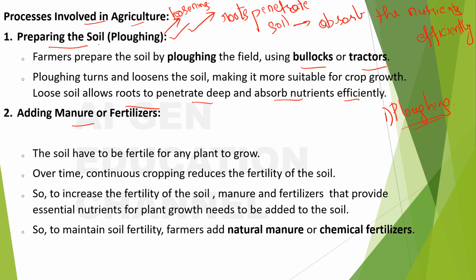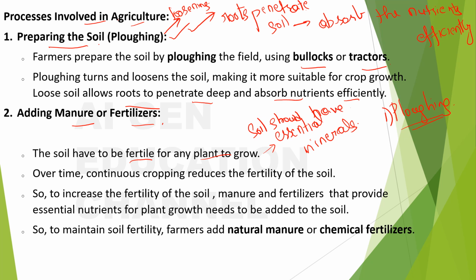Adding manure or fertilizers. The soil has to be fertile for any plant to grow. This you know, right? Until the soil is fertile, it means that the soil has to have the important essential minerals for the plant's growth. So what is the meaning of being fertile? It means that the soil should have essential minerals, right? Until it has these essential minerals, the plant won't grow.